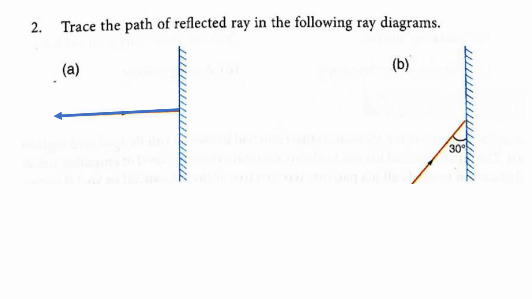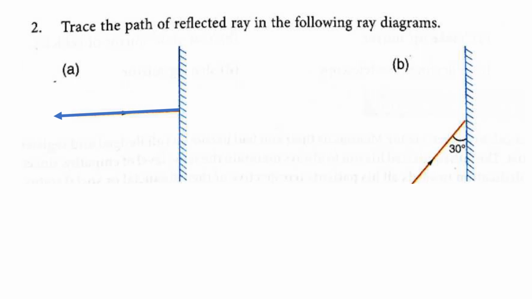It is showing a 30 degrees angle with the plane mirror. The incident ray and plane mirror are making an angle of 30 degrees. That means the angle of incidence equals 60 degrees. How can we measure it? The normal and plane mirror have an angle of 90 degrees, because the perpendicular line drawn on the plane mirror is known as the normal. Perpendicular means 90 degrees. Then 30 degrees is the angle made between the incident ray and the plane mirror.